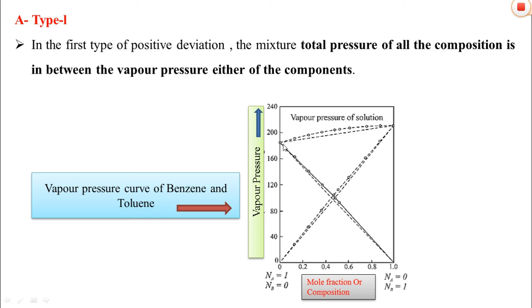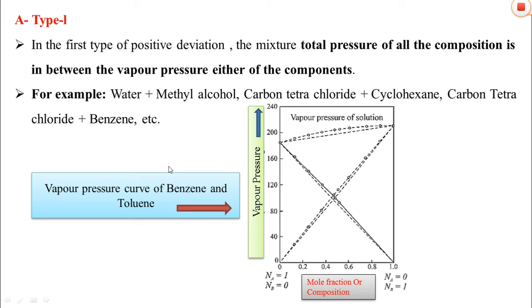In case of positive deviation, they show this type of curve. This curve is obtained in between constituent A and constituent B. Other than benzene and toluene, some of the mixtures show this type of deviation. For example, water and methyl alcohol, carbon tetrachloride plus cyclohexane, and carbon tetrachloride plus benzene show this type of deviation.